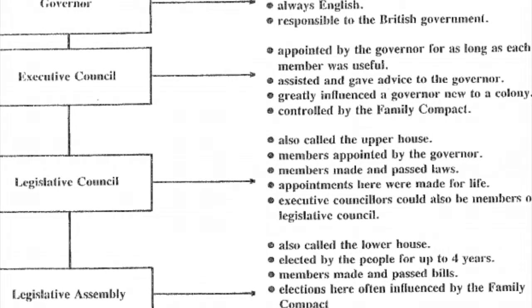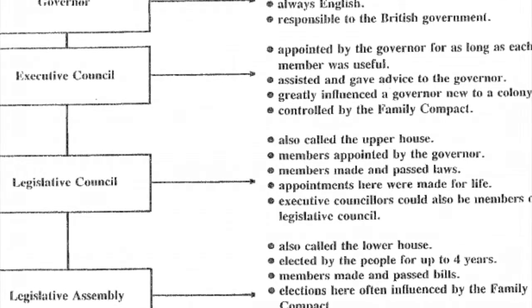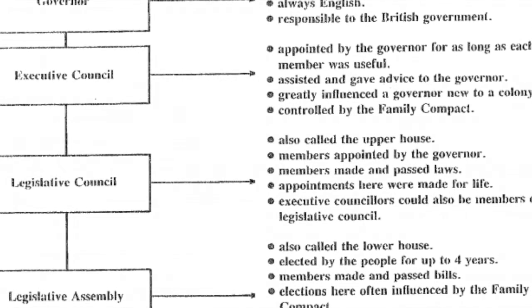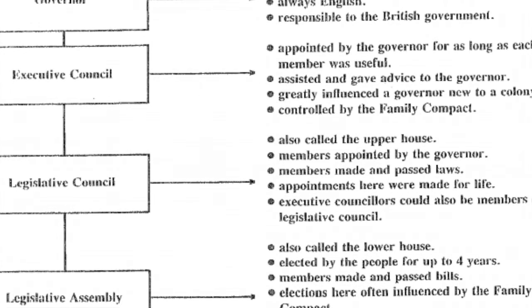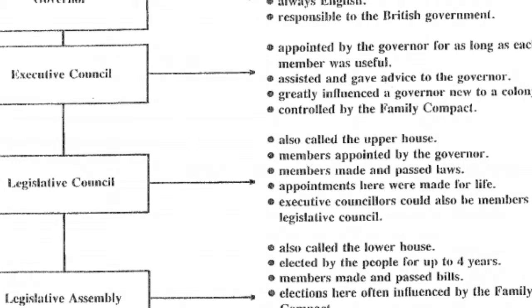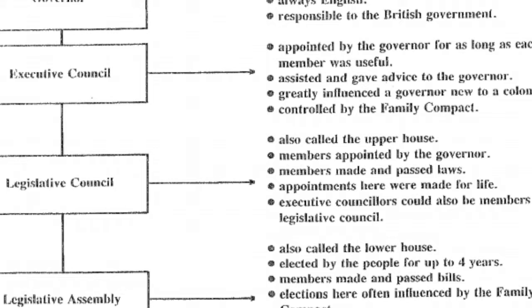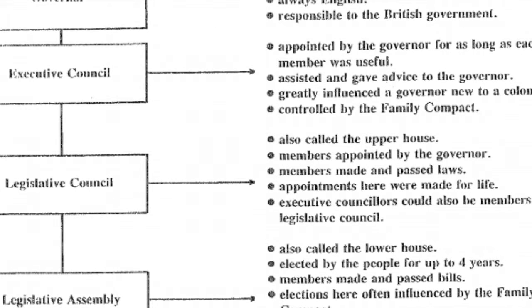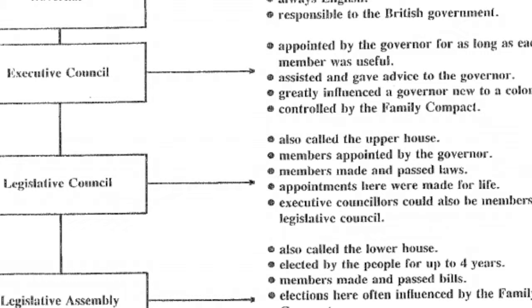Finally, the Legislative Assembly, also called the Lower House, elected by the people for up to four years, made and passed bills, and mainly helped govern the people in Upper Canada. And the people who governed everyone were under British influence and tried to govern them with as much British influence, laws and rules as possible.